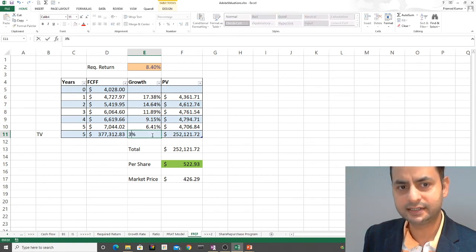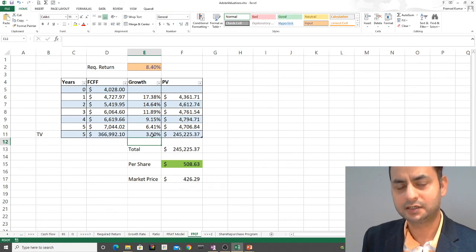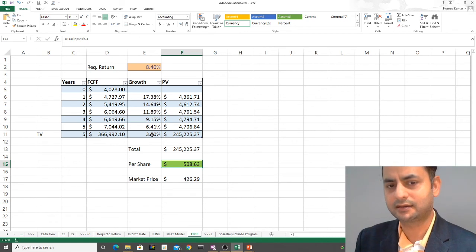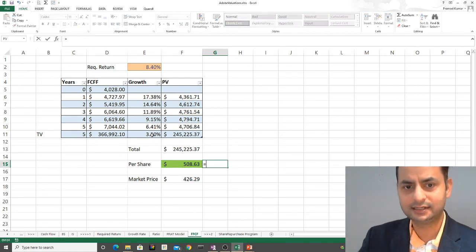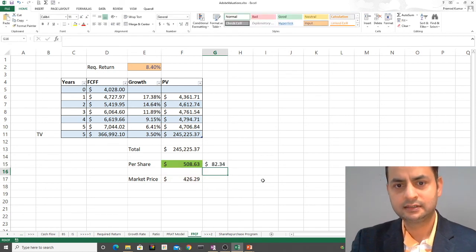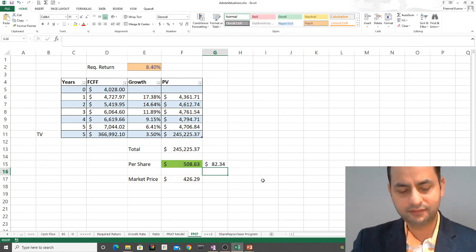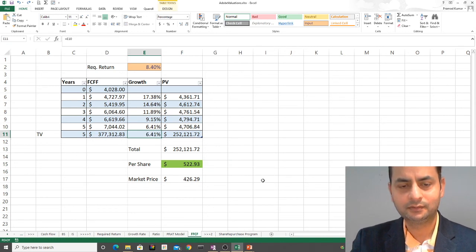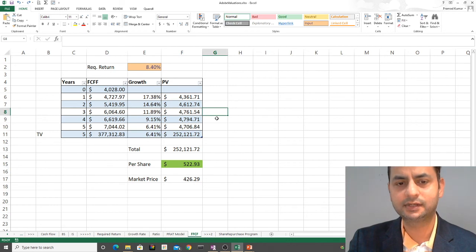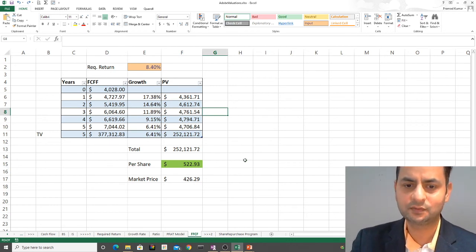If I do a 5% perpetual growth after that, my intrinsic value is still coming higher, almost $70 or more, right? If I do the math exactly, this minus this is $80. So we have a good safety margin here, right? But based on how the company is doing on the subscription, I'll still stick to my number, at least from my perspective.